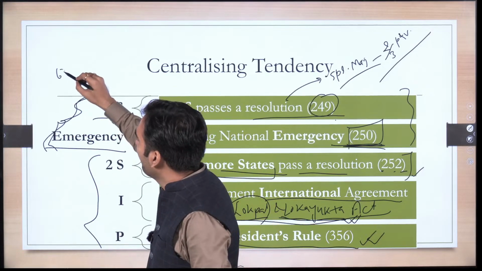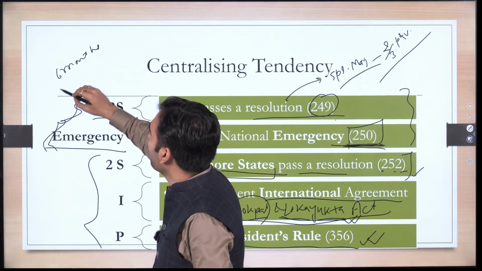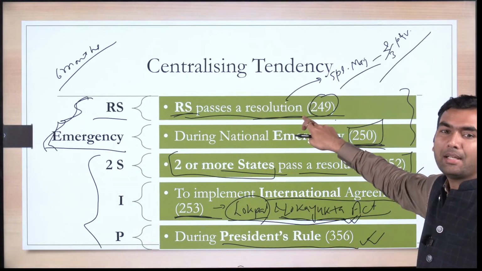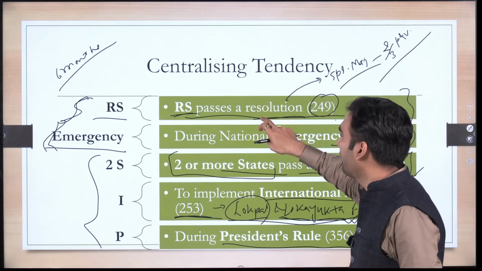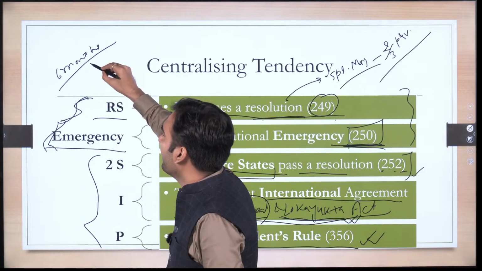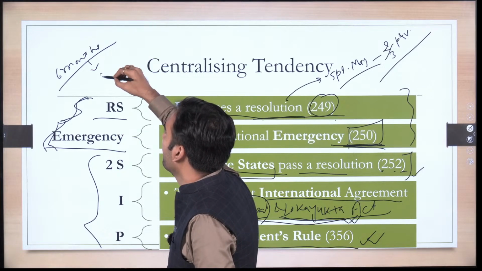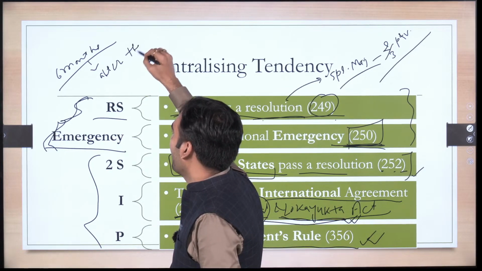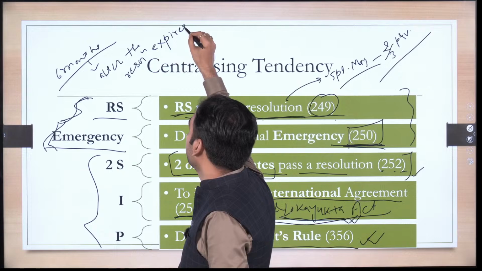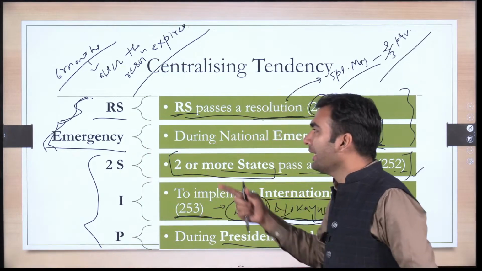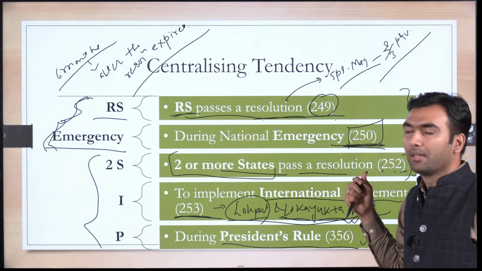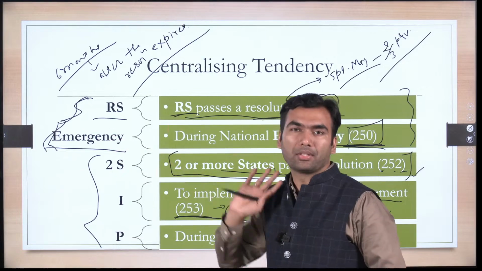6 months from the end of the exceptional circumstances. So here there is a resolution that has been passed, and that resolution has empowered the parliament to make a law. So in this case, the law will end 6 months after the resolution expires. In the second case, 6 months after emergency ceases to exist, the law will also cease to exist.